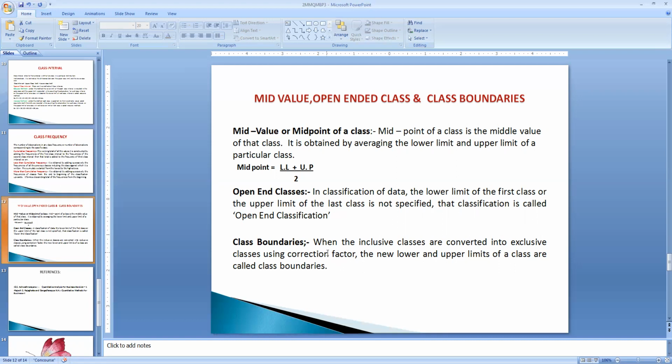And the class boundaries: when the inclusive classes are converted into exclusive classes, the new lower limits and upper limits that are formed are called class boundaries. When the inclusive method is there, the upper limit is included in the same class and not excluded to the next class interval. After conversion into exclusive class intervals, we see the new lower limits and upper limits. That kind of classification is called the class boundaries.